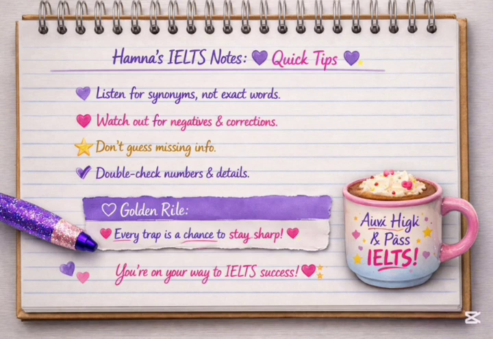Double check numbers and details. I will repeat it. Be extra careful with numbers, dates, and currency mentioned, because IELTS loves confusing you here. So double check numbers, timing and the money mentioned. For example, if they say the course costs $50. No, sorry, it costs $15. So they always change it after a few moments.